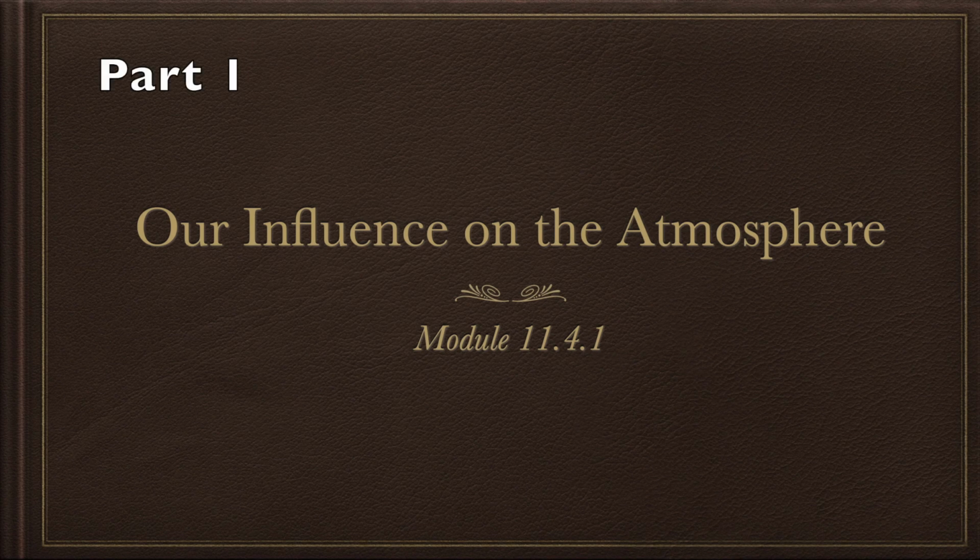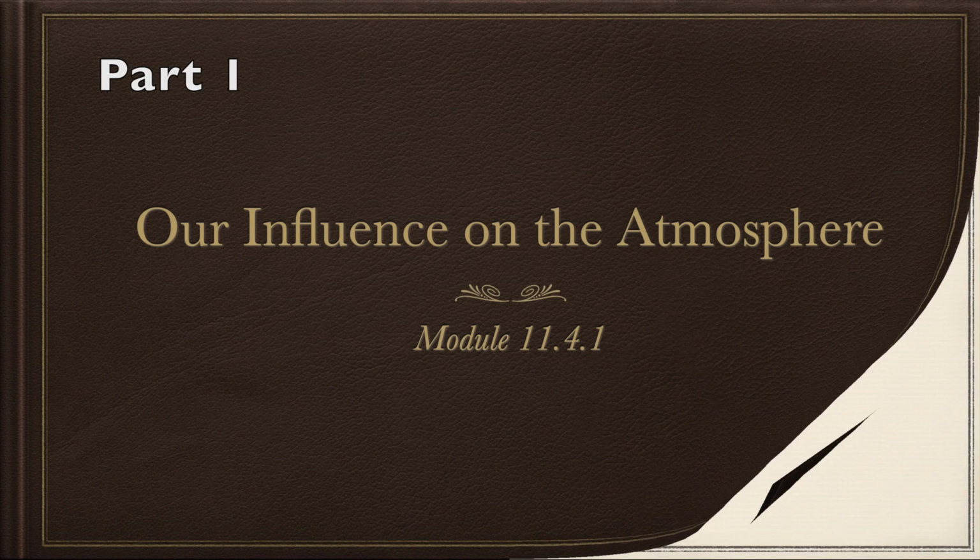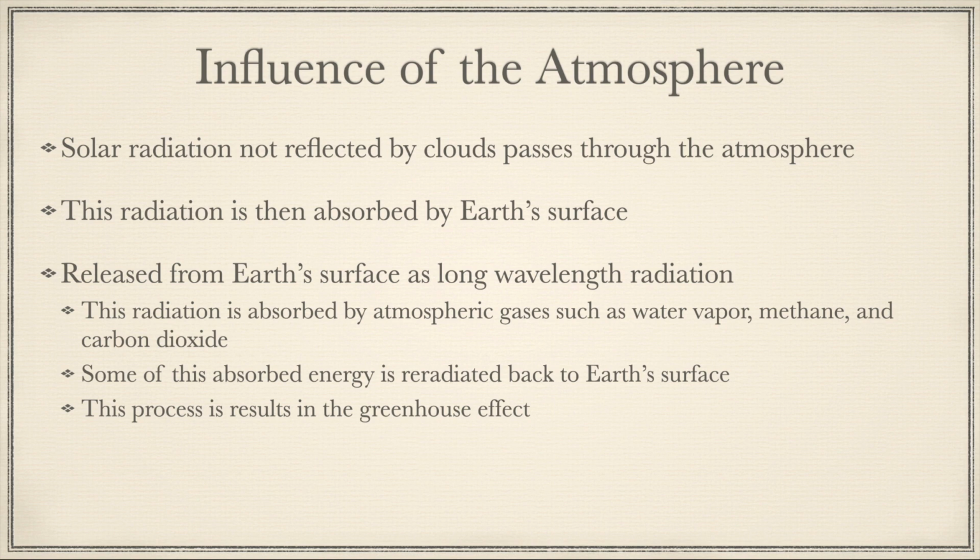Our influence on the atmosphere. So solar radiation not reflected by clouds passes through the atmosphere. If it hits the clouds, it's going to be reflected back to space. If it doesn't hit clouds, it's going to pass through the atmosphere, and then this radiation is absorbed by Earth's surface.